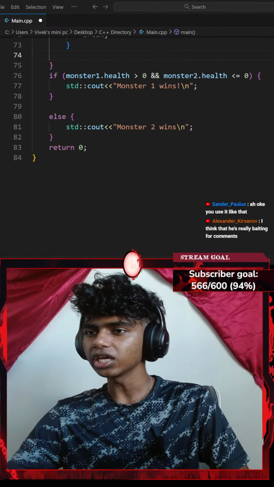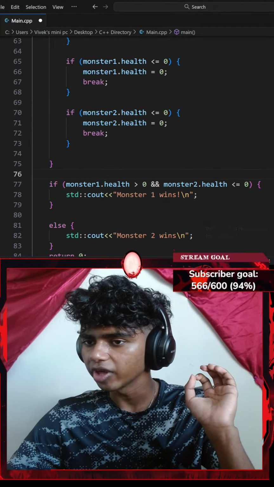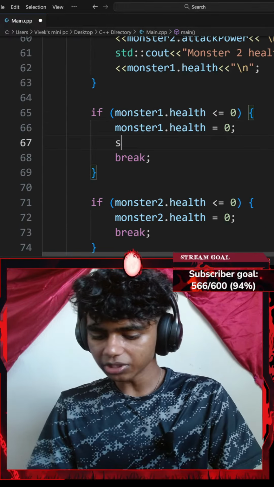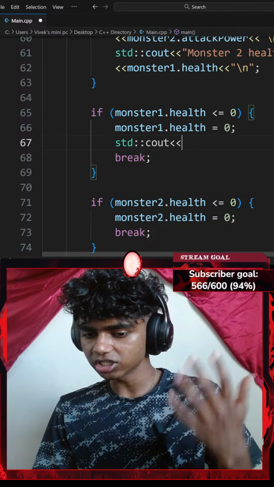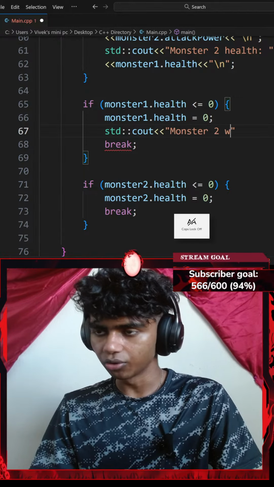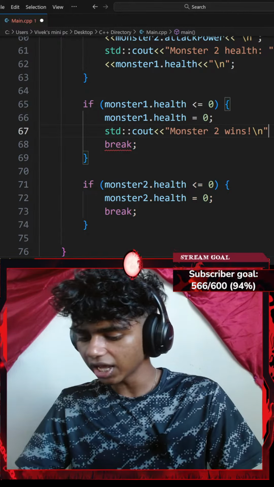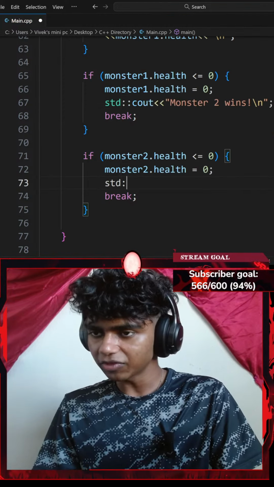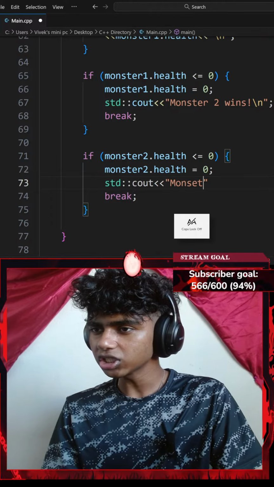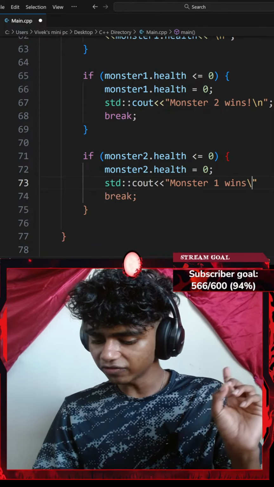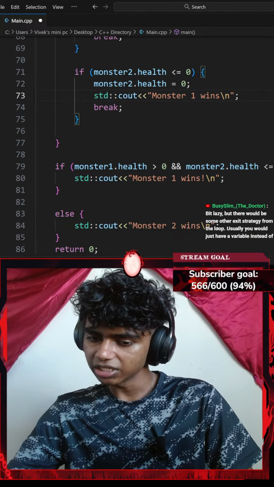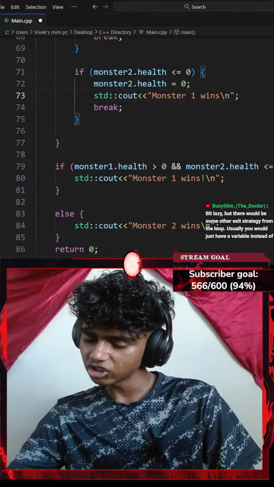Oh, I see. Okay. Next up, I'll check something. Before I break, I could go with a standard console output with an insertion operator that says "monster2 wins!" with a \n new line, ending with a semicolon. And then I add another standard console output that says "monster1 wins" with a \n new line, ending with a semicolon as well. Okay, a bit lazy, but there will be some other exit strategies from the loop.